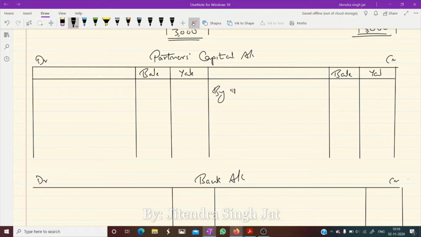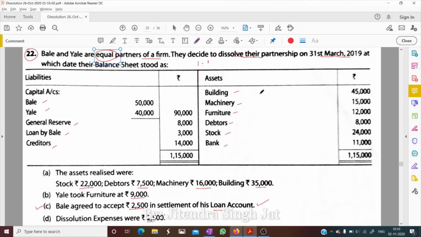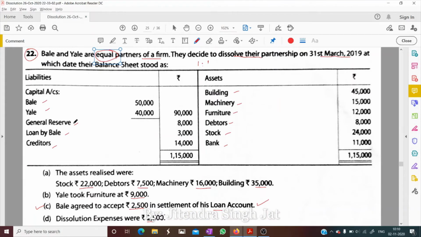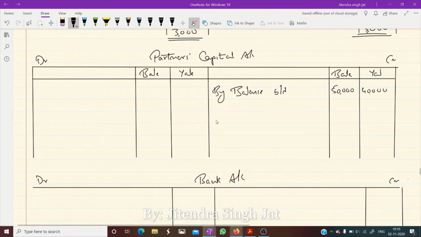By balance brought down. Let's see the capital of partner Bale 50,000, 40,000. Okay. Now see general reserve is given 8,000. By general reserve distributed in old ratio 1:1, 4,000, 4,000.